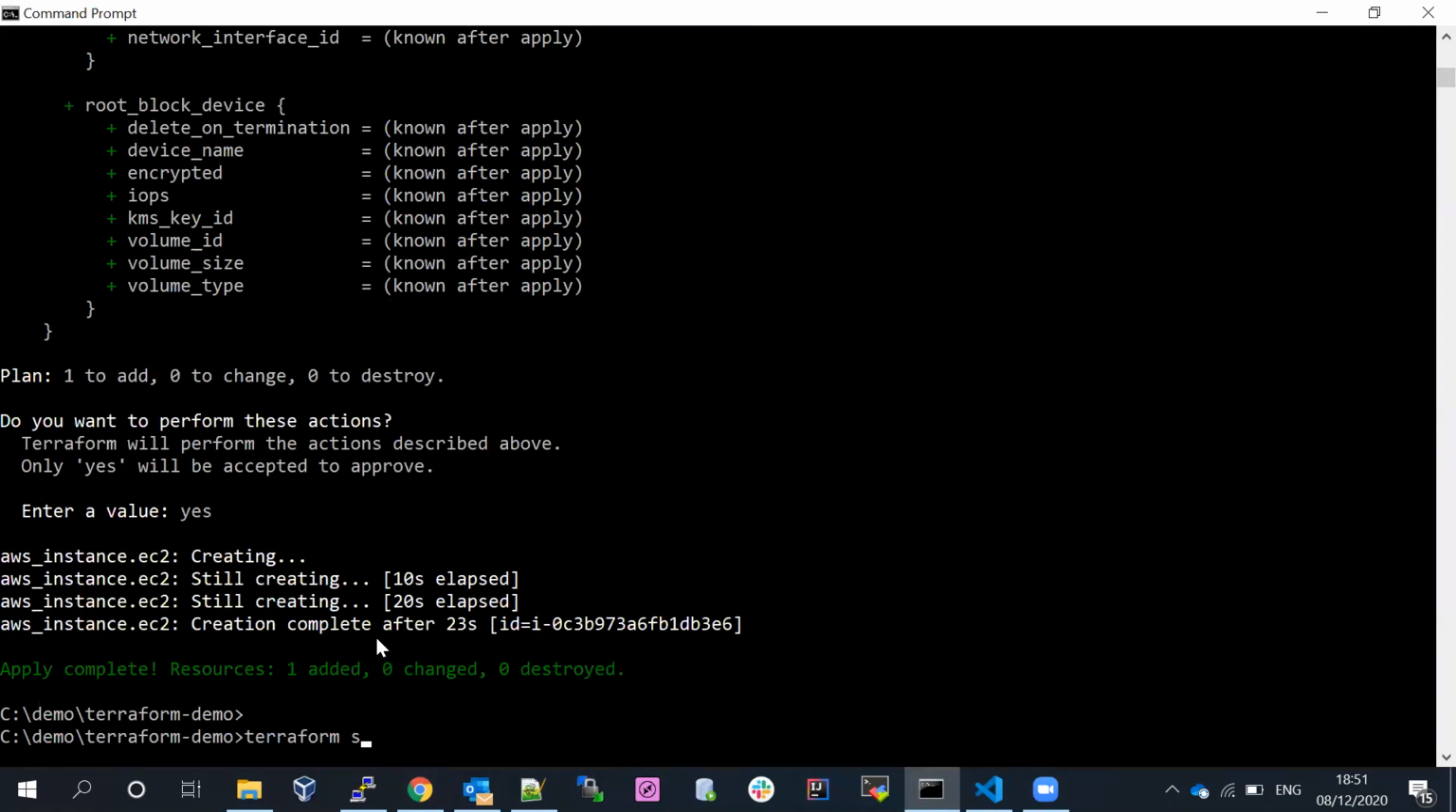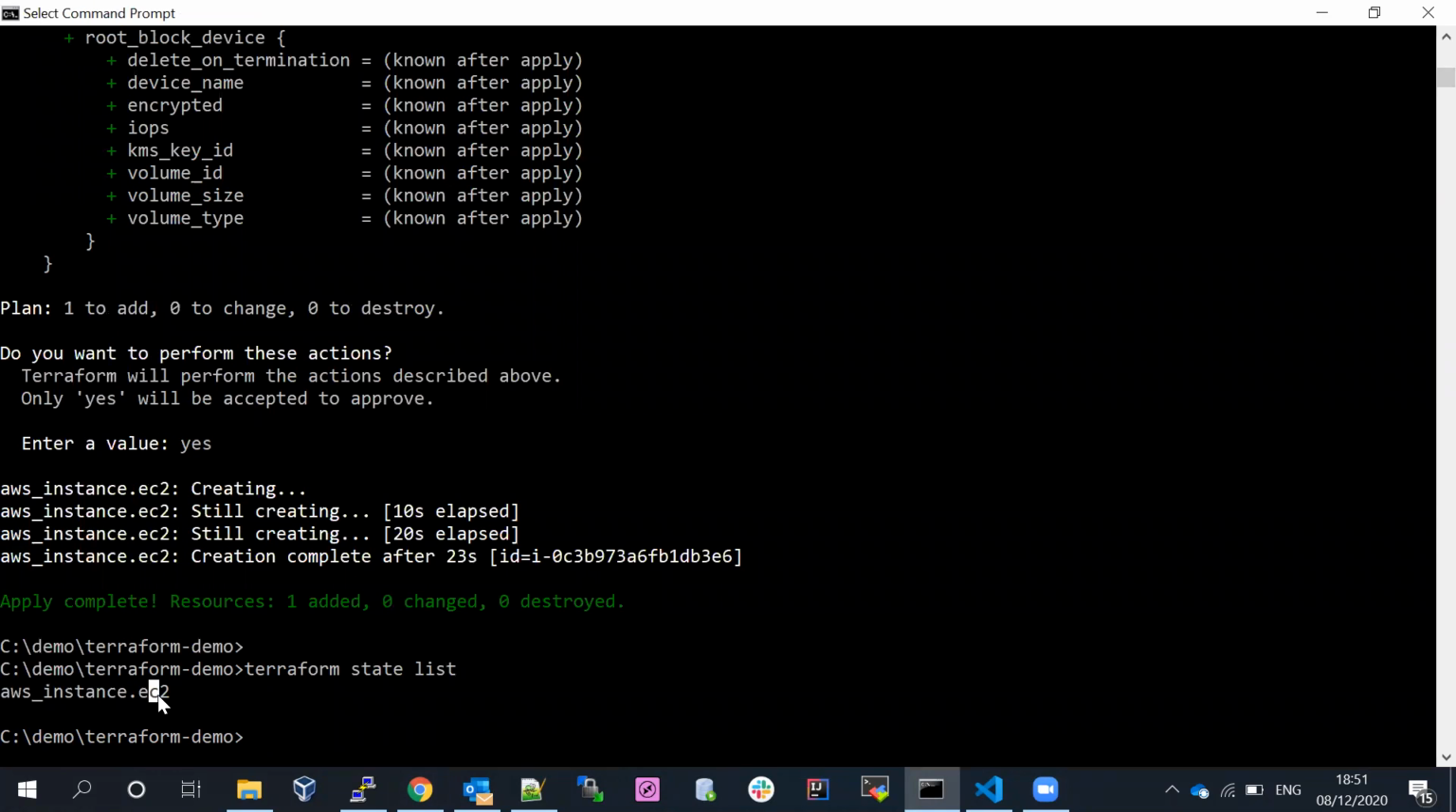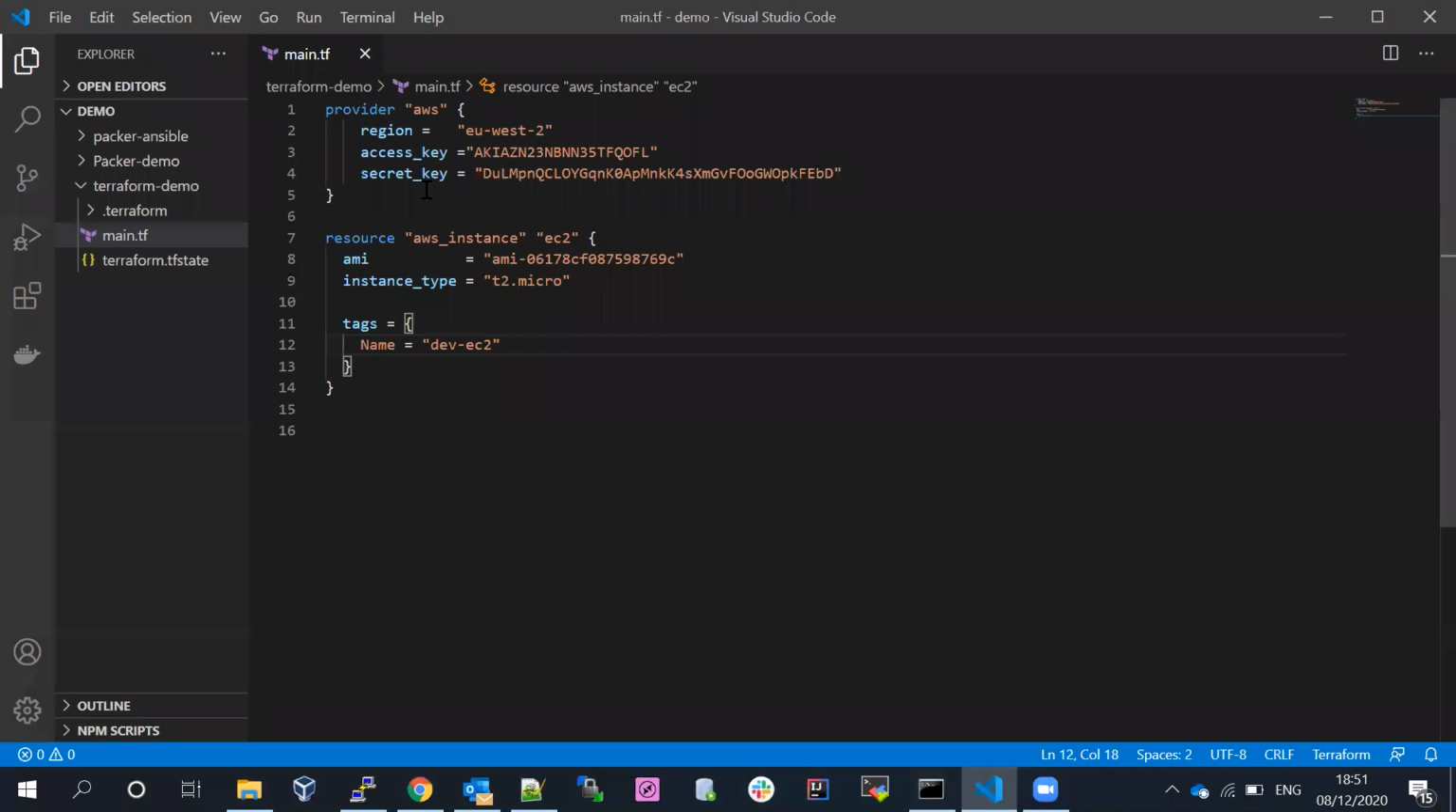If we run terraform state list, we have only one resource available, aws_instance. This is the resource type, and this is the logical name.